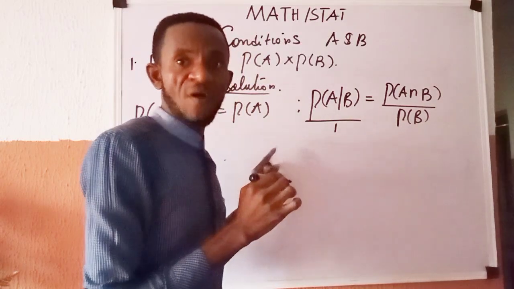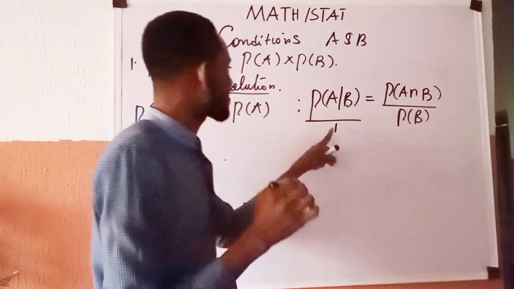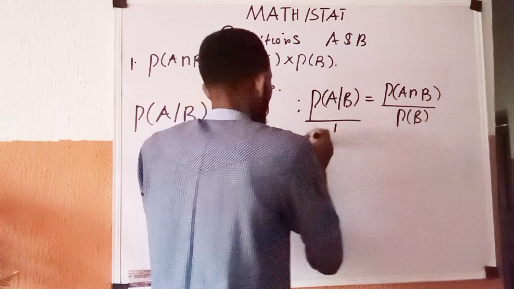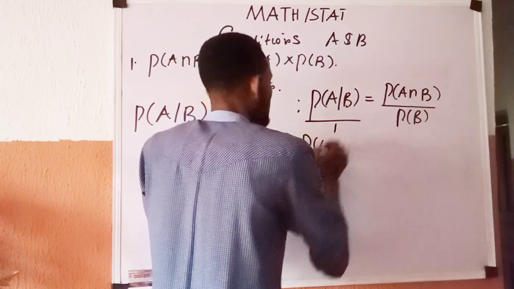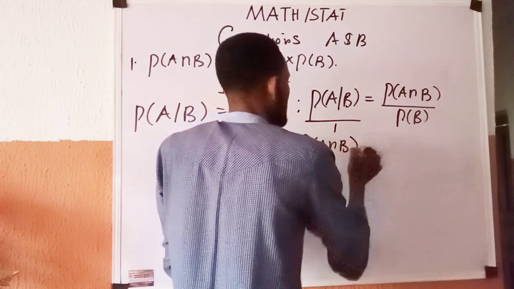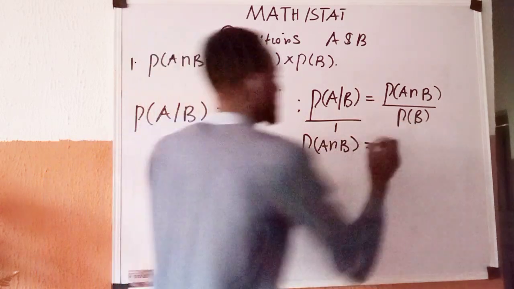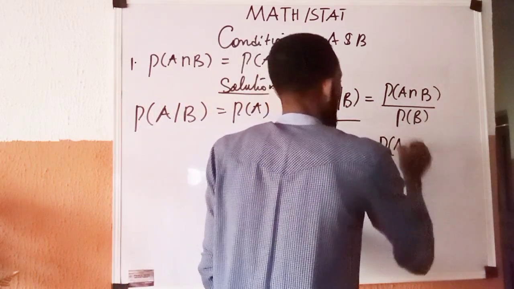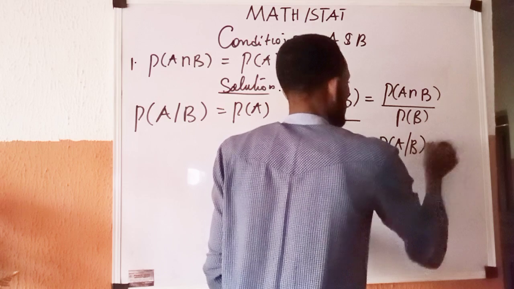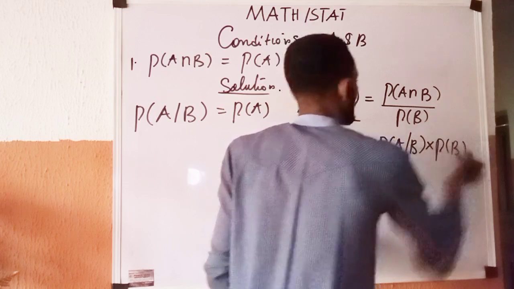When I say all over 1, I cross multiply, which tells me that P of A intersection B is given as P of A given B multiplied by P of B.